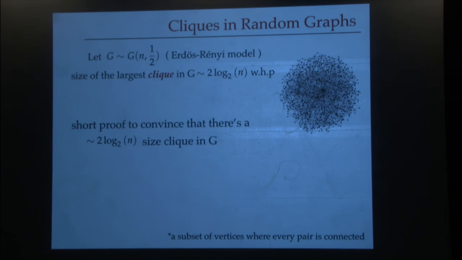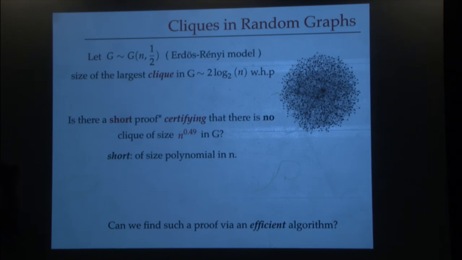Okay. If you estimate the size of the largest clique in this graph, a clique in a graph is a subset of vertices such that every pair of them are connected in the graph. So the size of the largest clique in it is going to be of size about 2 times log n. Now, if I give you such a graph, there is a short way to convince anybody that there is indeed a 2 log n size clique in it, which is by just furnishing the vertices of the clique, because I can efficiently check if every pair of them are connected in the graph that I'm given. Okay, great. I'm going to ask the flip side of this question.